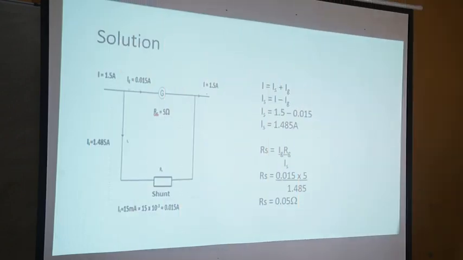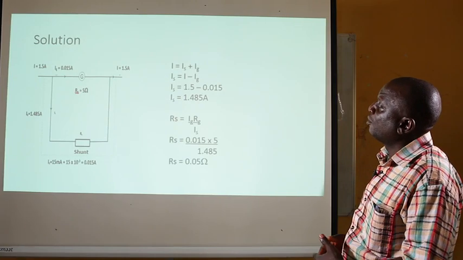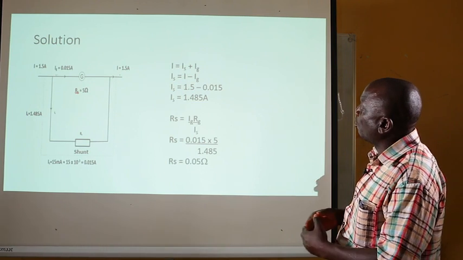So we have the diagram for the solution of the above question.